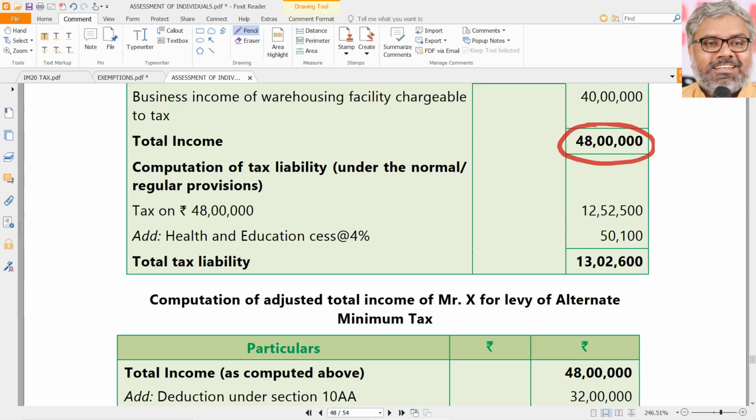Sorry, 30%. 48 lakhs minus 10 lakhs into 30% plus 1,12,500. That is 12,52,500 base tax. Surcharge not applicable because income did not exceed 50 lakhs. Just add normal cess. After adding cess of 4%, that is 13 lakhs 2,600. That is all what we know.